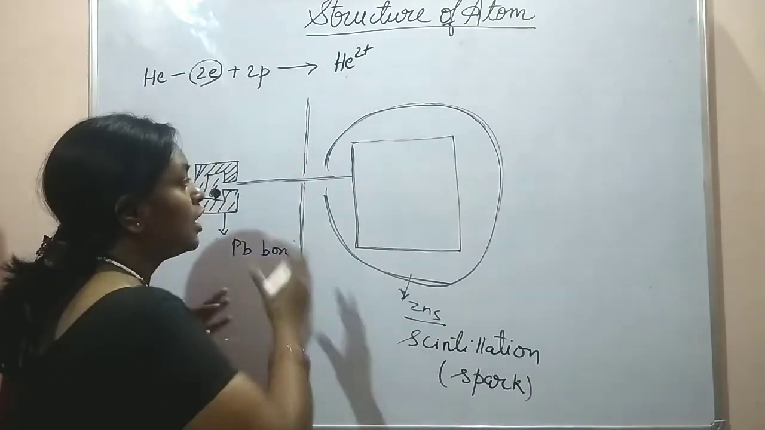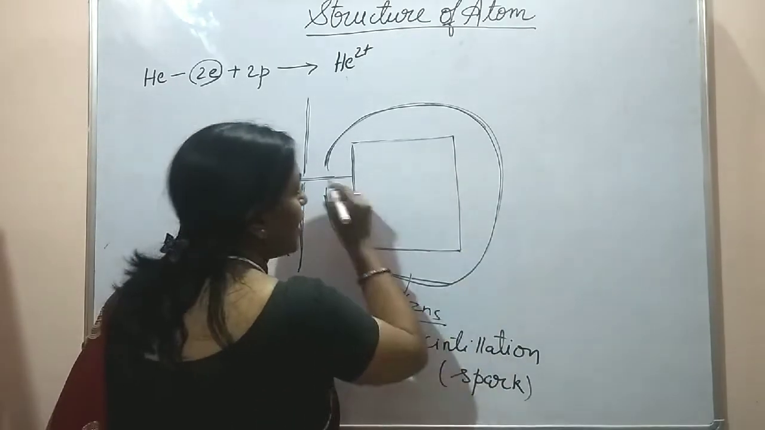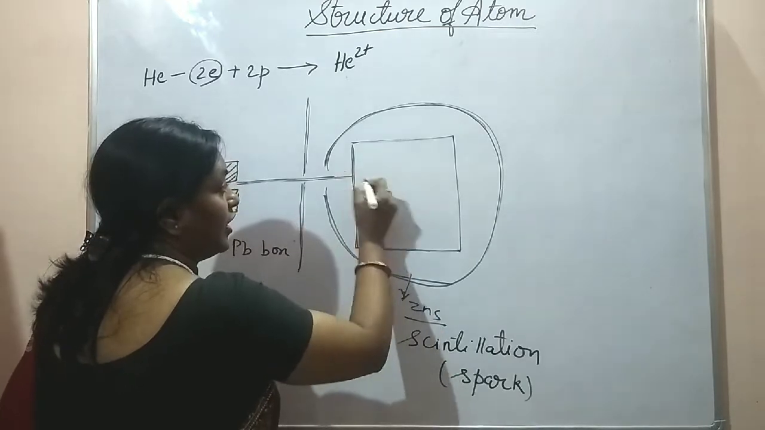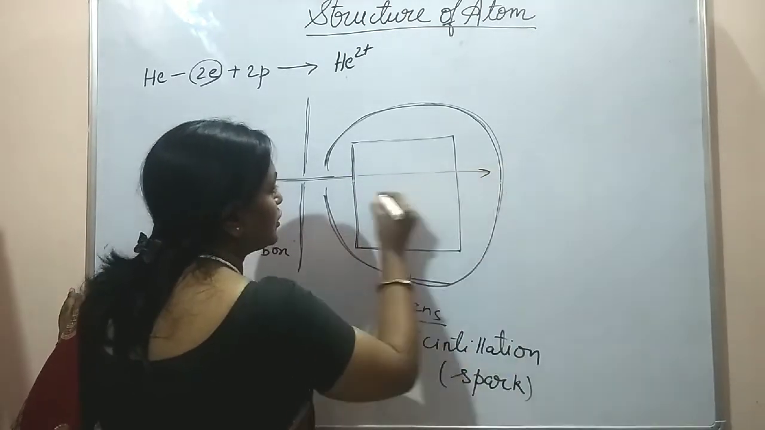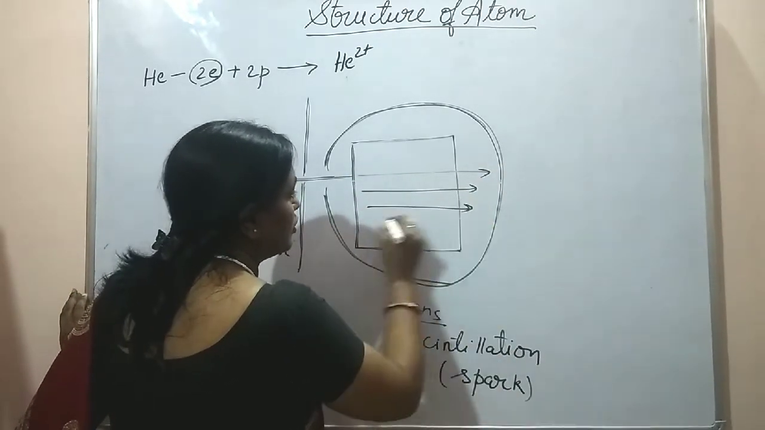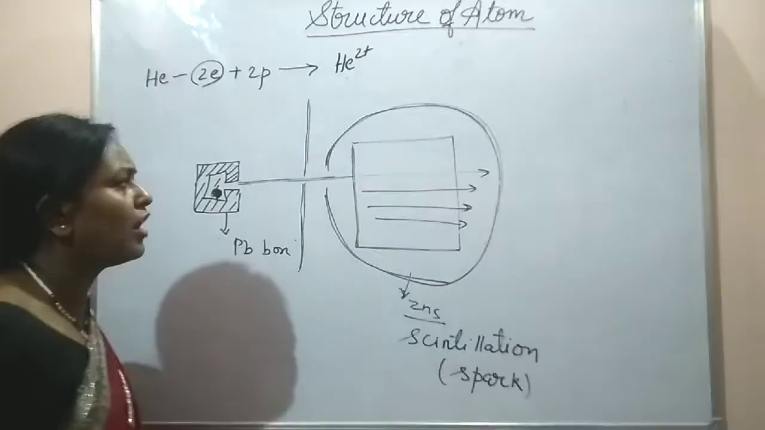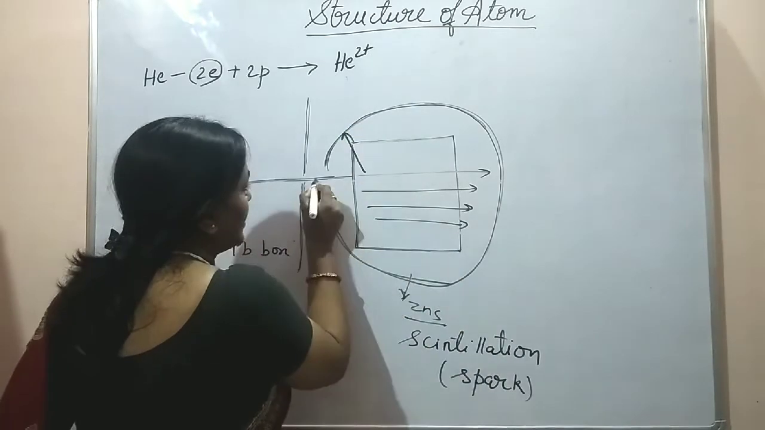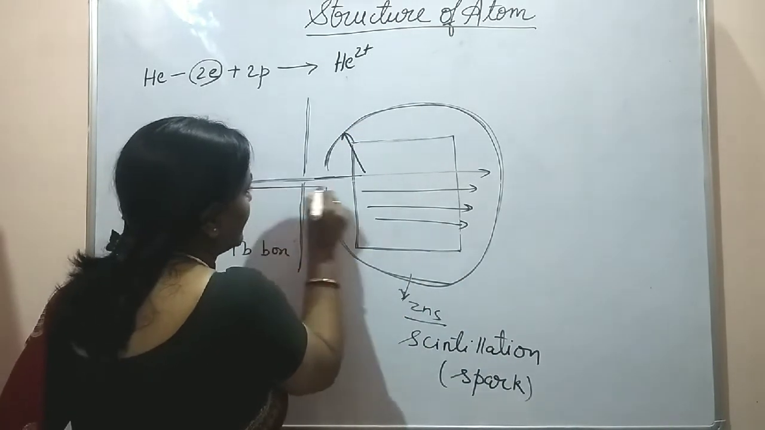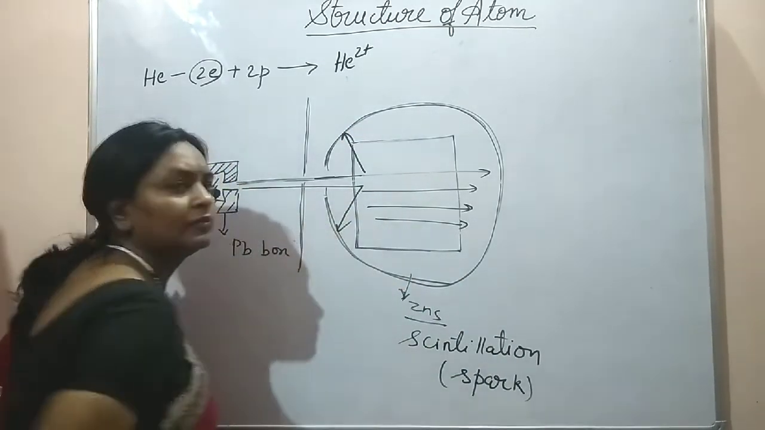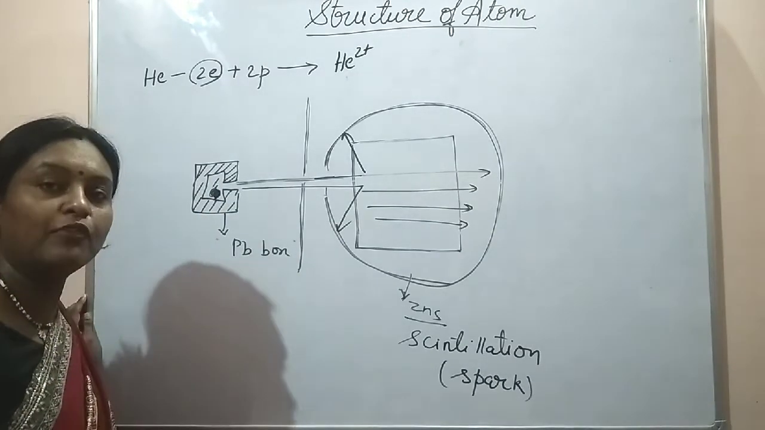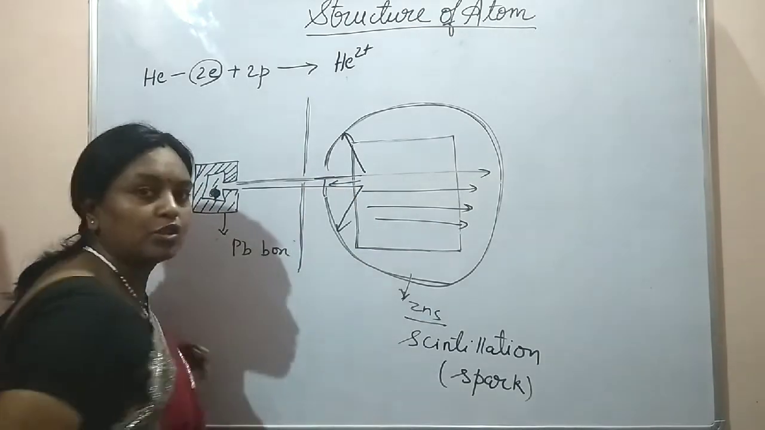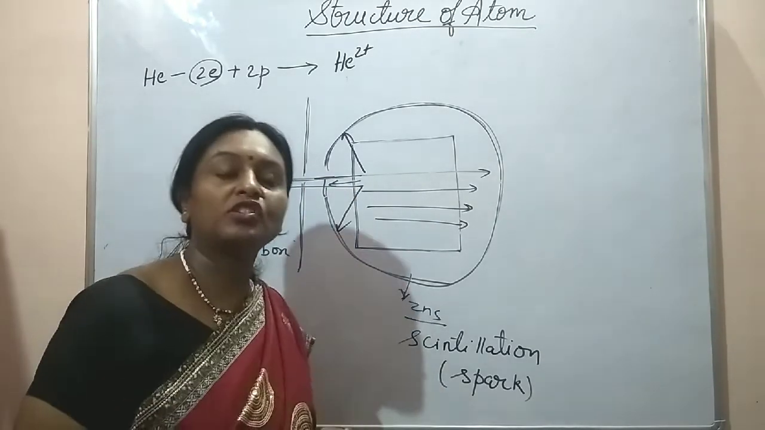He observed that most of the alpha particles passed straight through the gold foil. Very few alpha particles suffered small angle deflection. They were deflected by a small angle like this. Very few, 1 in 12,000, bounced back. They nearly bounced back.